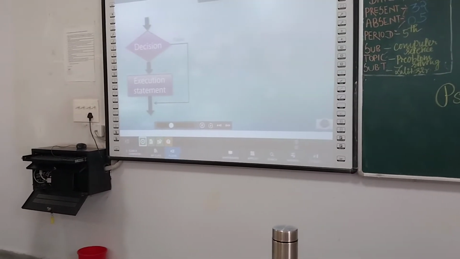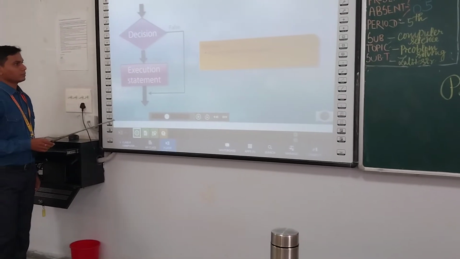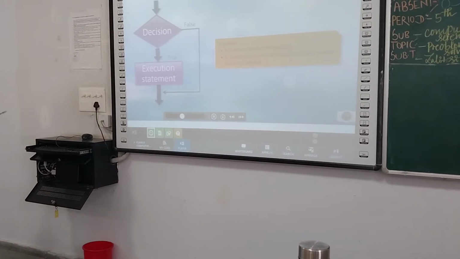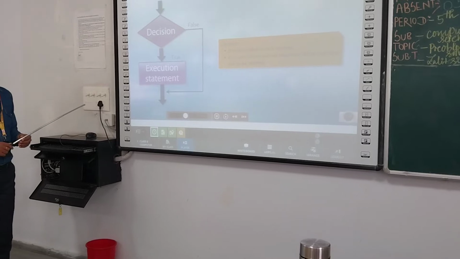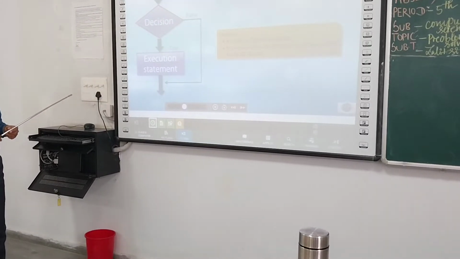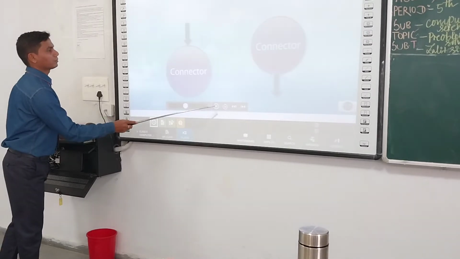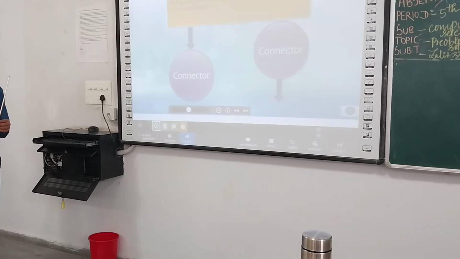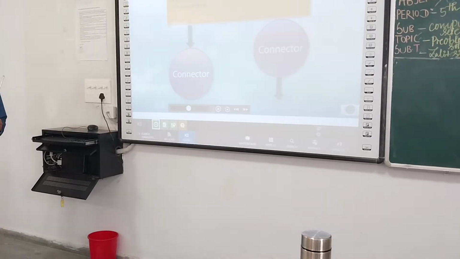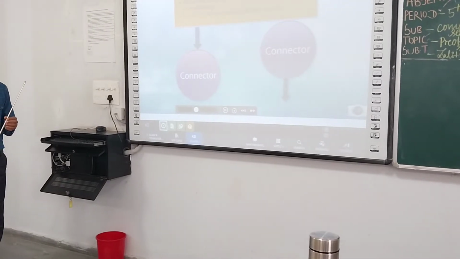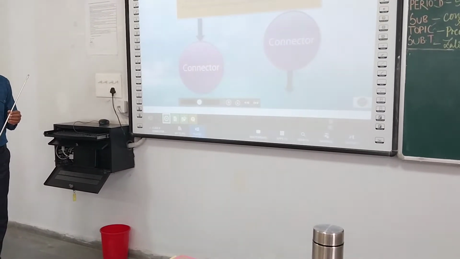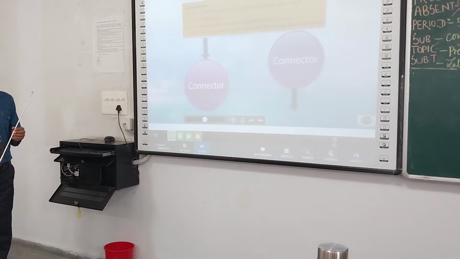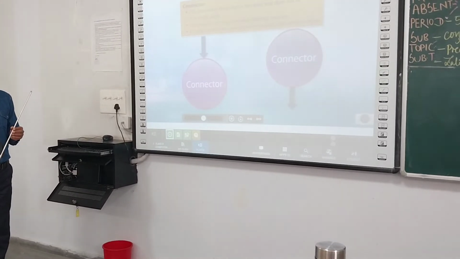The next component is decision. The decision component, which is also called the test symbol, is mainly used when the normal sequence of the solution has to be altered. It is represented by a diamond shape. The last important element is connector. Connectors are used when a flowchart is too long and does not fit in the page, or if you want to join two parts of a different process. It is also used when arrows are not able to link two processes. Connector is represented by a circular shape.